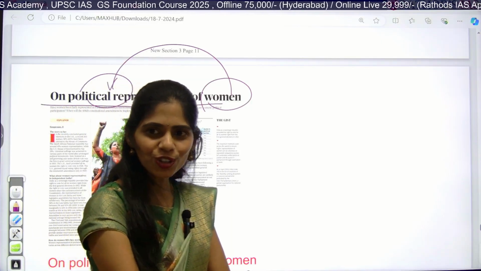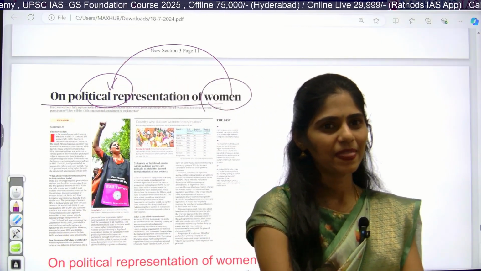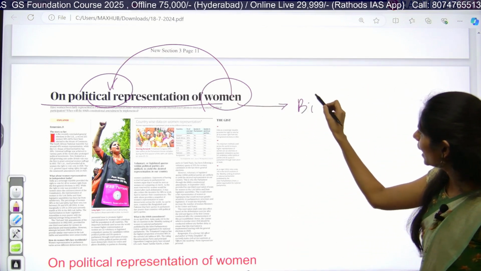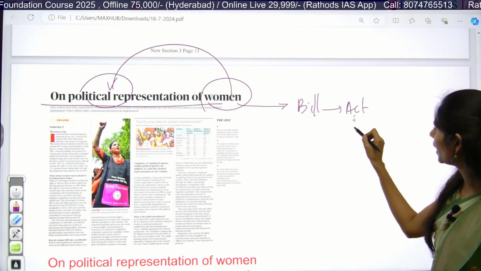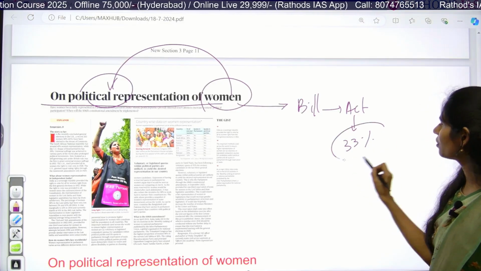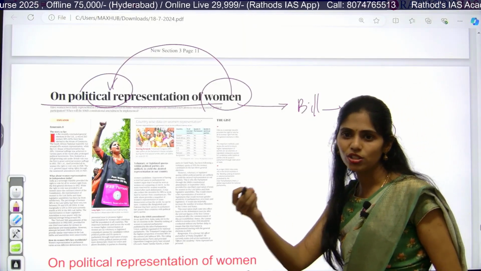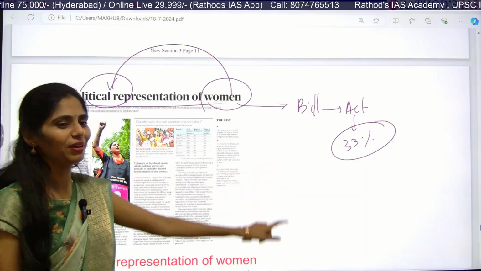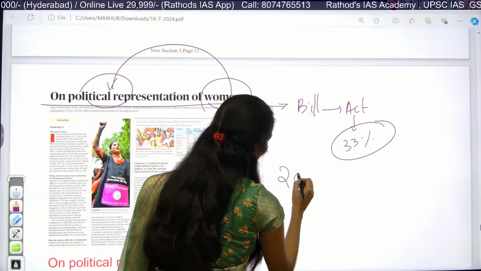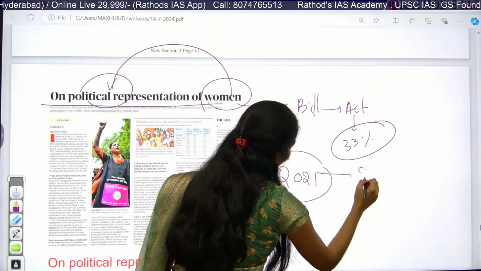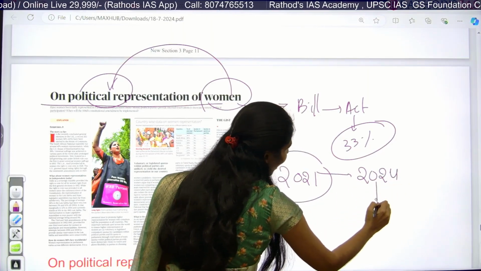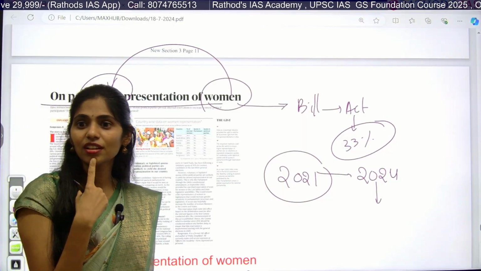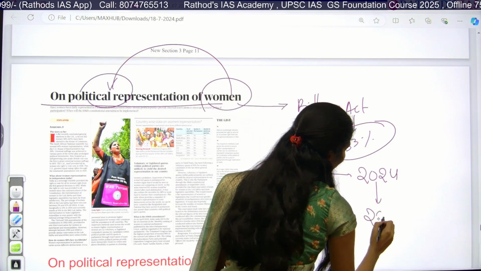On that bill you also got a question in 2024 prelims. They gave 3 statements about that. Recently we passed a bill, and that became an act, providing 33% reservation for women in Lok Sabha as well as state legislative assemblies. But in these elections it had not been implemented, because we don't have the new census data. After we get the census data, and when we have the next general elections, in which year? 2029. They will be implementing this.